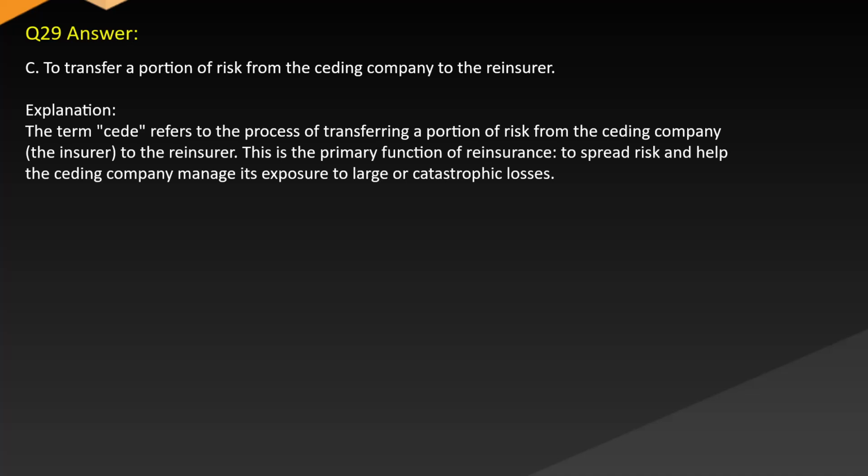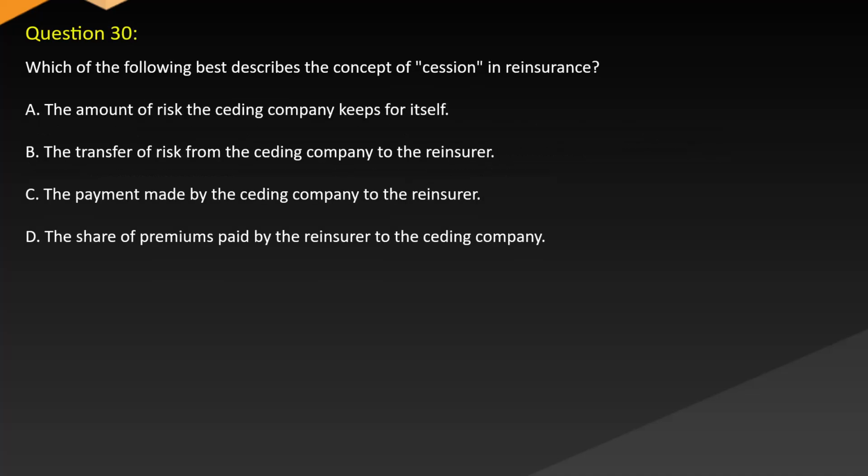to the reinsurer. This is the primary function of reinsurance, to spread risk and help the ceding company manage its exposure to large or catastrophic losses. Question 30. Which of the following best describes the concept of cession in reinsurance? A. The amount of risk the ceding company keeps for itself. B. The transfer of risk from the ceding company to the reinsurer.